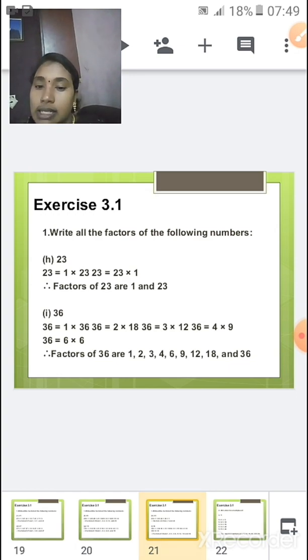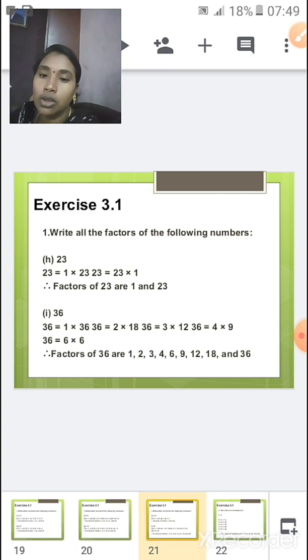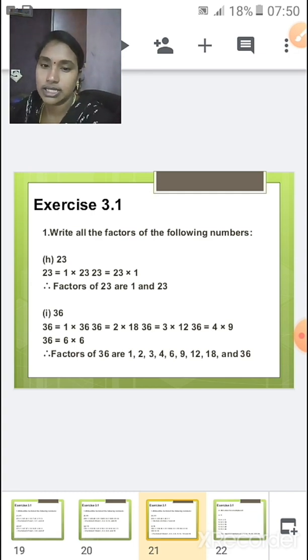So the H sum is 23. As you know, 1 and 23 will be the factors of 23. But will 23 go in any other number? No. 23 is a prime number and hence it will not go in any other numbers other than 1 and 23. So next we go on to the number 36.